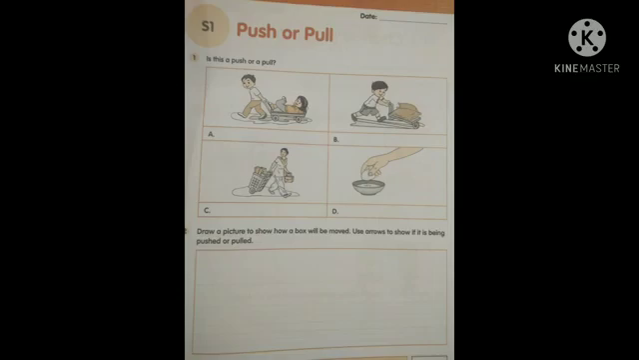The meaning of the question is, draw a picture to show how a box will be moved. So you should draw one box and how it will move from one place to another. What should we do? We should push or pull. So by showing push and pull, you put the arrow marks. Okay children.